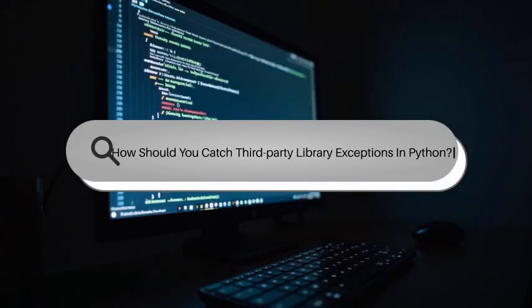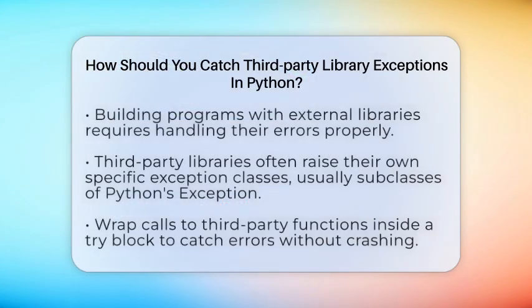How should you catch third-party library exceptions in Python? Imagine you are building a program that relies on external tools or libraries. If something goes wrong, you want to handle it smoothly without crashing. That's where catching exceptions from third-party libraries comes into play.